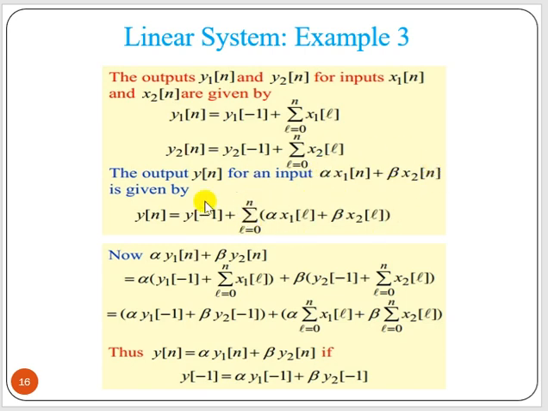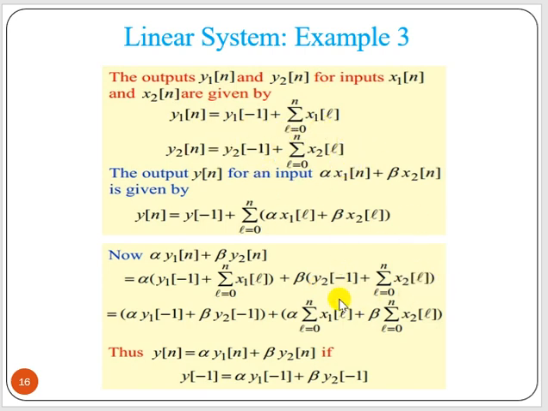That is your y[n]. But now alpha y1[n] plus beta y2[n], what can we write? Alpha into this term, y1[n], and beta into this term, y2[n].